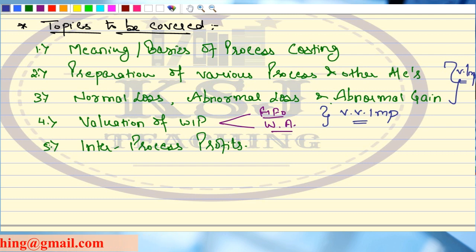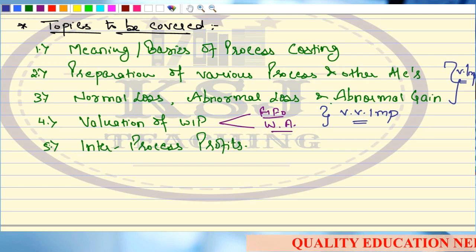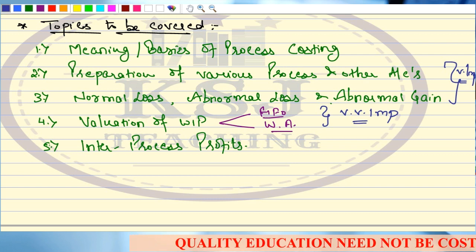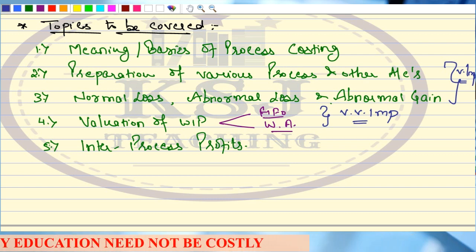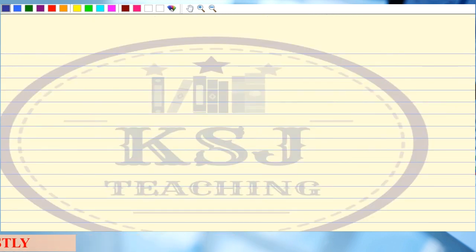Sir, what about inter-process profit? It is again a practical part, but from the examination point of view, I won't say it is very important. It can be asked, but rarely. So you should just have an idea of what it is all about, right? So let's start with the first topic, that is the basics of process costing.